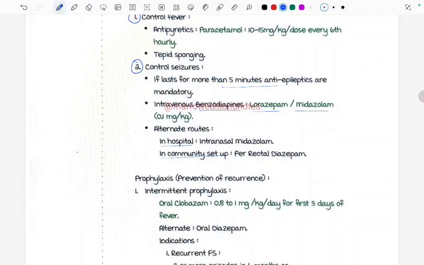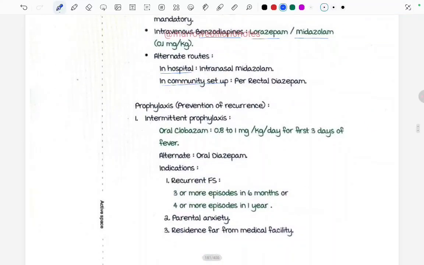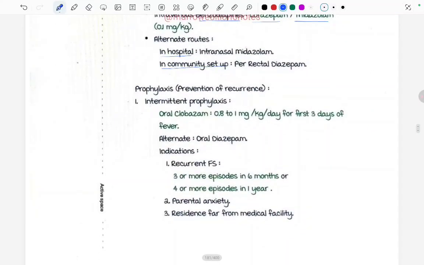For the prophylaxis and for the prevention of recurrence, there is intermittent prophylaxis, which is oral clobazam, given at 1 mg per kg per day for the first 3 days of fever. Fine. After the first episode of febrile seizure, oral clobazam is given at 1 mg per kg per day, and an alternative is diazepam also. Indications for this intermittent prophylaxis are recurrent febrile seizures, 3 or more episodes in 6 months, or 4 or more episodes in 1 year. Then we have to give this intermittent prophylaxis. Also if there is parental anxiety or the residence is far from the medical facility, in this case we have to give this oral clobazam.